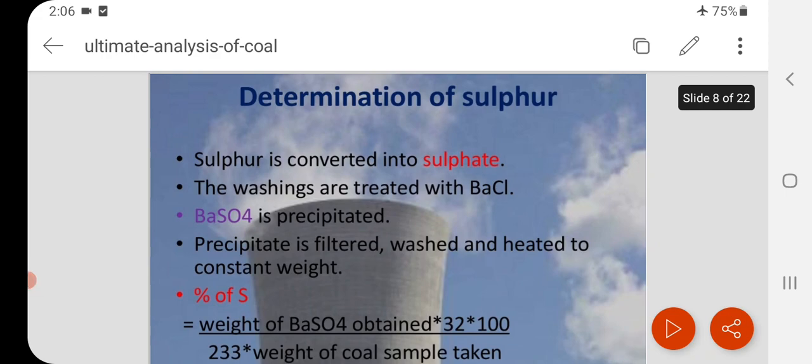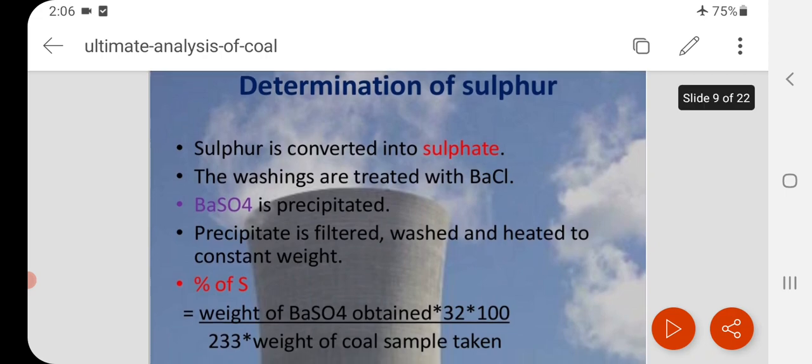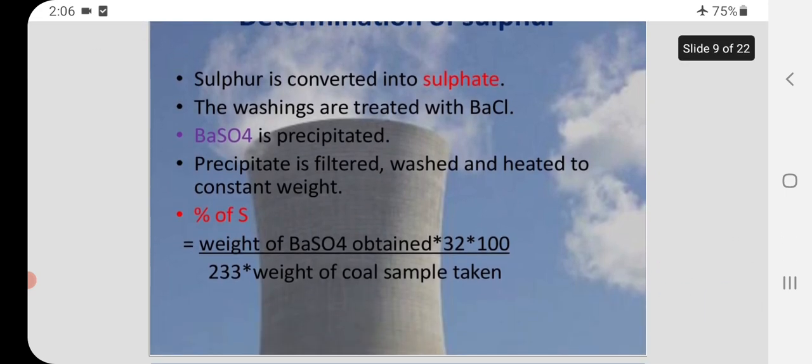Determination of sulfur. Sulfur is converted into sulfate. The washings are treated with BaCl2. BaSO4 is precipitated. Precipitate is filtered, washed and heated to constant weight. Next, percentage of sulfur is weight of BaSO4 obtained into 32 into 100 divided by 233 into weight of coal sample taken.